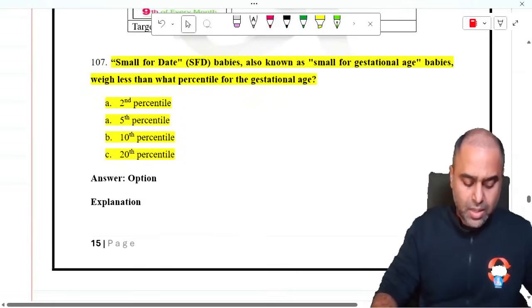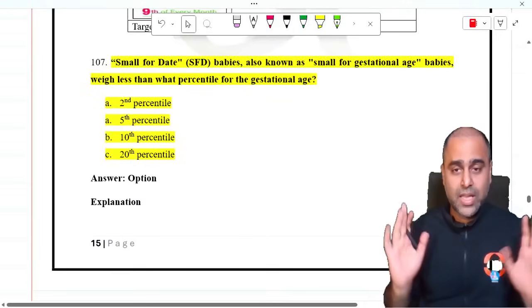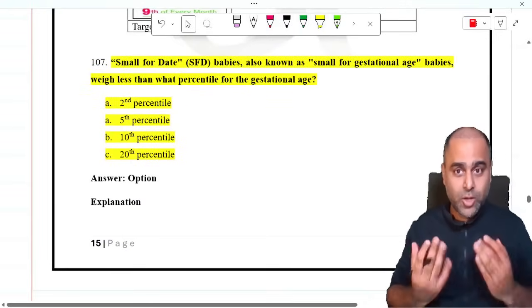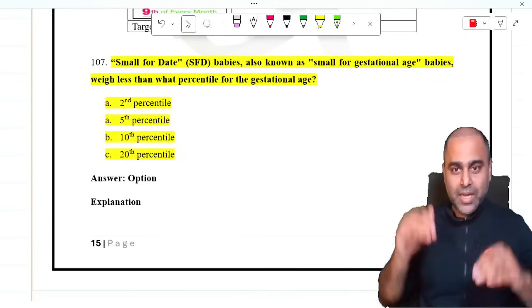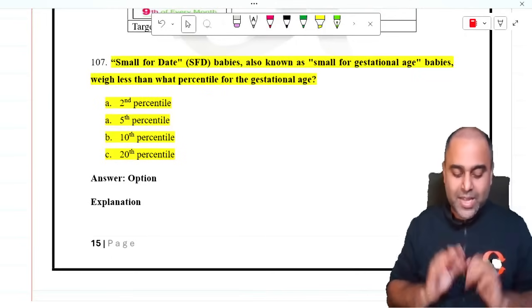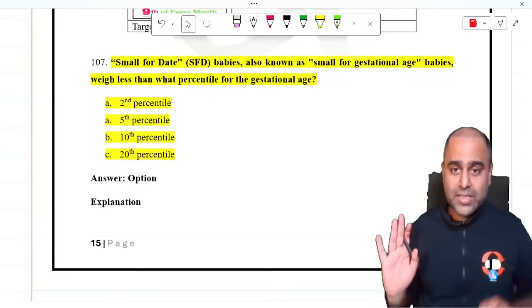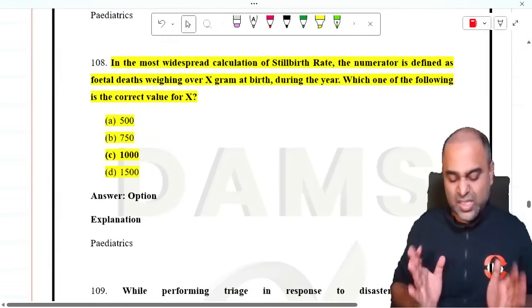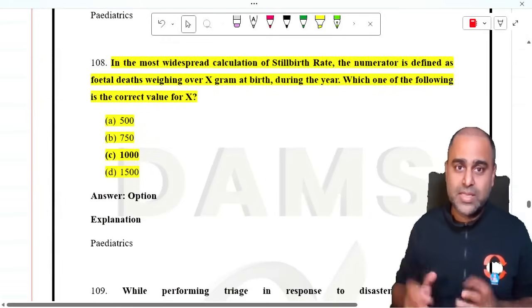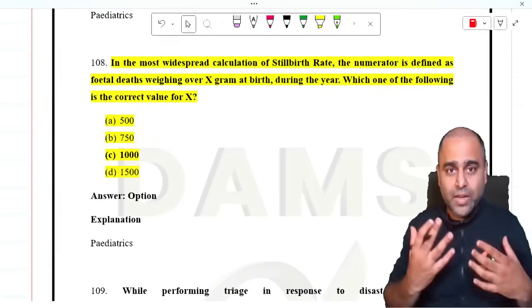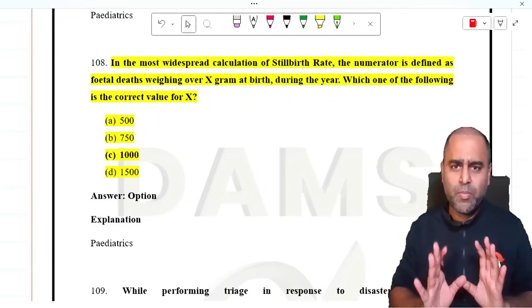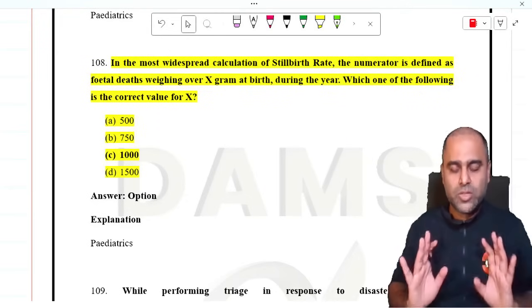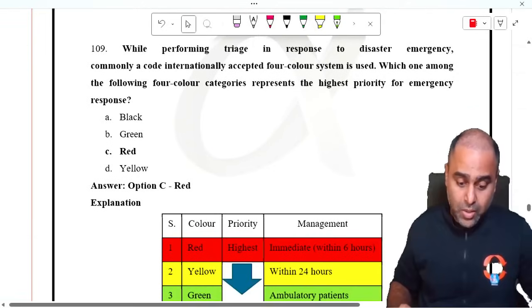Okay? This pediatrics, Siddharth sir and Ashutosh sir will take care, not me, the senior Siddharth sir. Yes, I am the intermediate Siddharth sir. Yes, so small for dead baby, small for gestational age, and also the cutoff for your stillbirth rate. Yes, whatever they say, I will accept, because there is a confusion between 500 and 1000. Government of India says 1000. Okay, so we'll see. Now, core PSM.